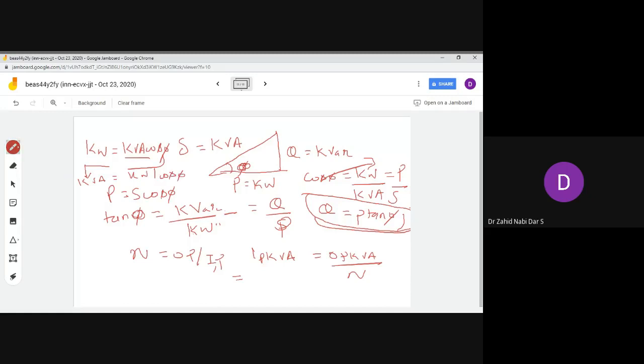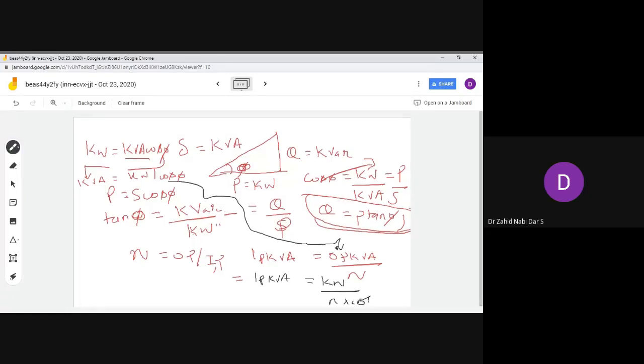I'll change the color. So here, instead of this kVA, I can write kW by cos phi. So my input kVA, I can write in terms of kW by efficiency into cos phi. So I can substitute here. So this is one term.